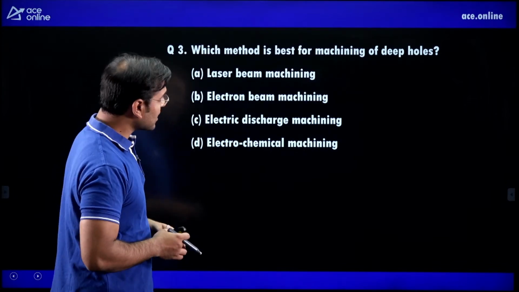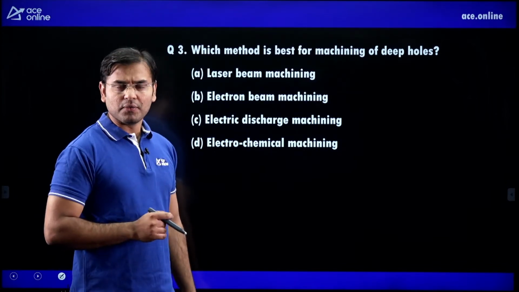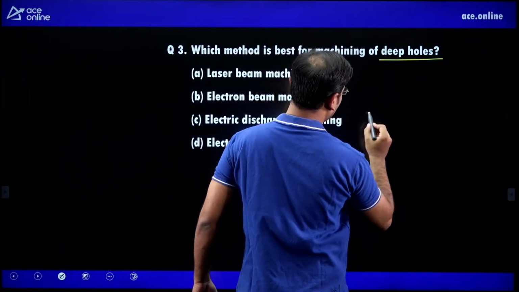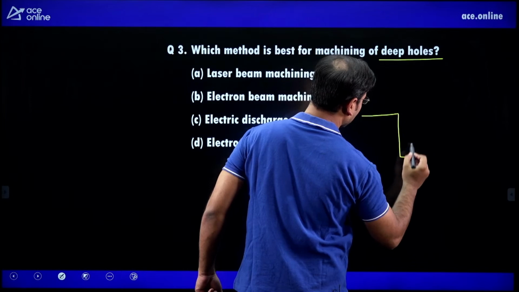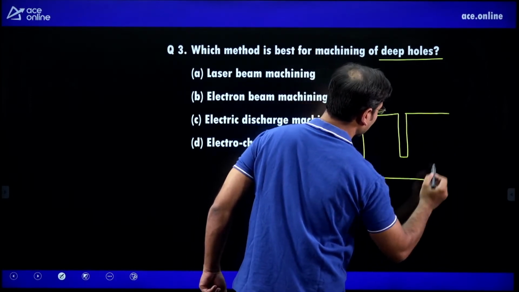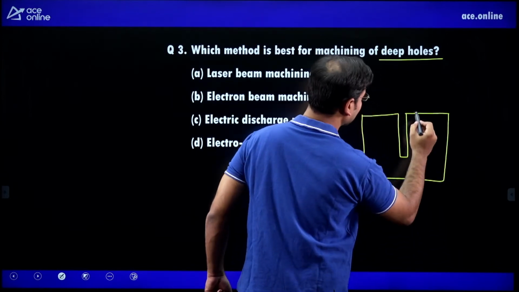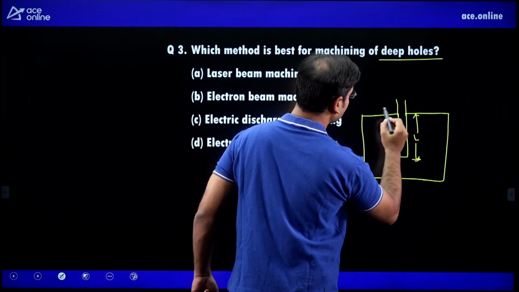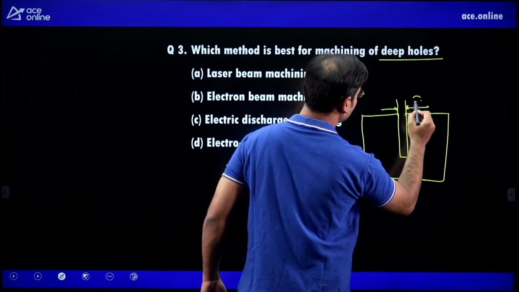Which method is best for machining deep holes? When there is the word deep holes, it means there is an L by D ratio. What is the L by D ratio? I am showing you the L by D ratio here. Just check it. You can see this is the length, and this is the diameter.